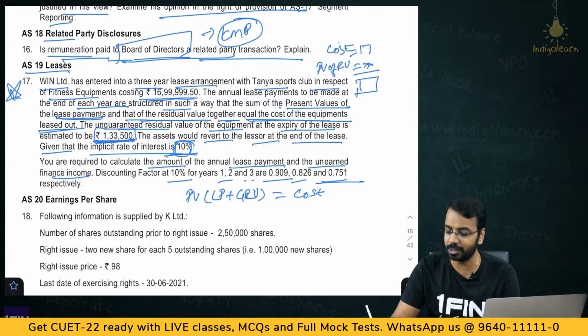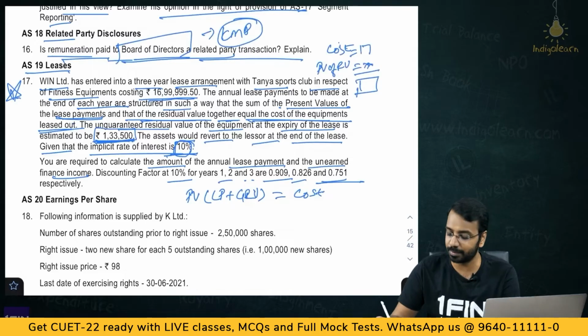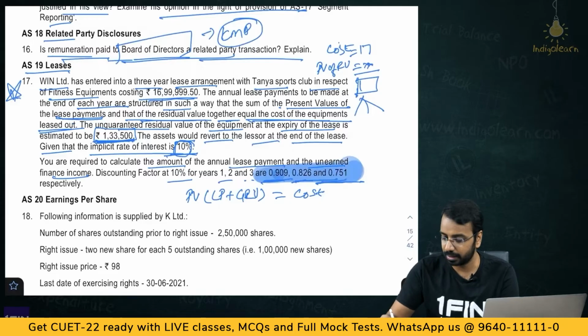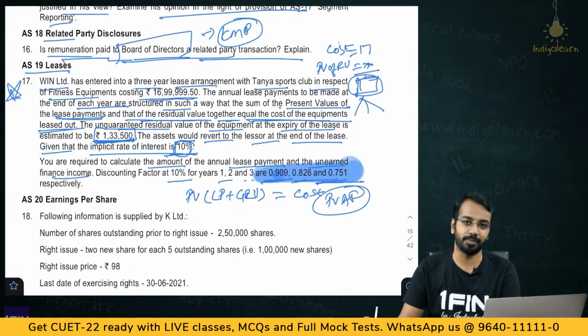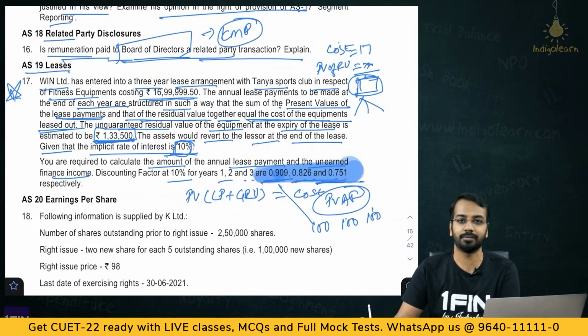Now, for that present value of lease payments, when you are making equal payments, what you need to know is how we should split this present value into 3 terms. Okay, so to arrive at that, you can sum these 3 factors. That will give you the present value annuity factor. That divided by this amount will give you the annual lease payments. So basically, if you make lease payments of 100, 100 and 100, this multiplied by 0.909, this multiplied by 0.826 and this multiplied by 0.751 gives the present value.